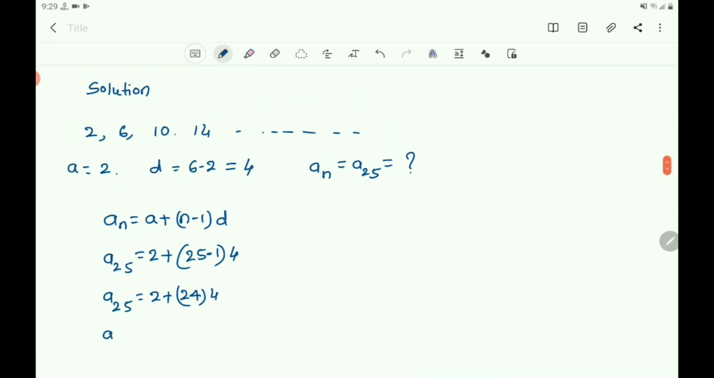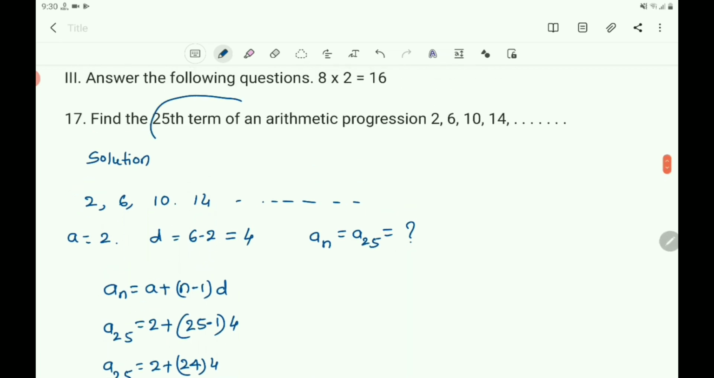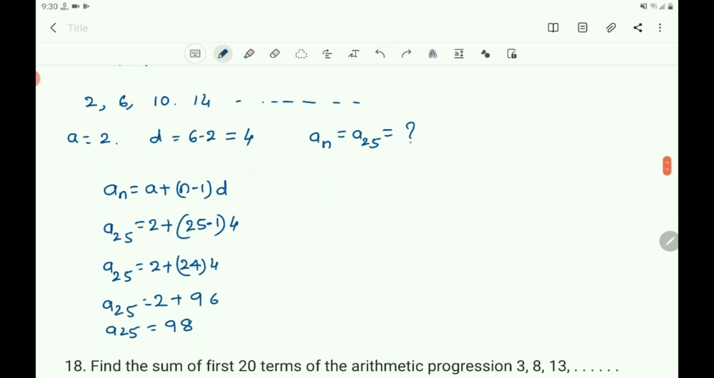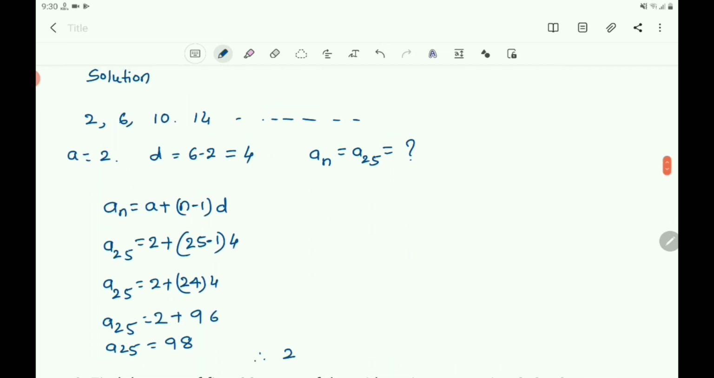Then A25 equals 2, you write 2 only, plus 24 fours: 4 fours are 16, 4 twos are 8, plus 1 gives 96. Then you got A25 equals 2 plus 96, which is 98. A25 equals 98. So the 25th term is 98. Therefore you write, 25th term is 98.